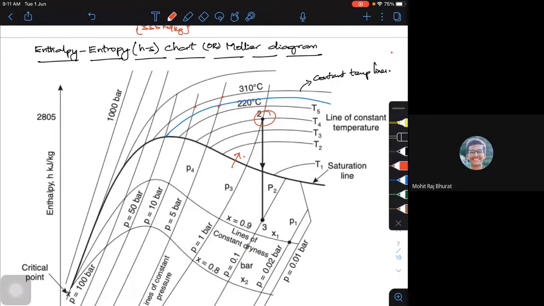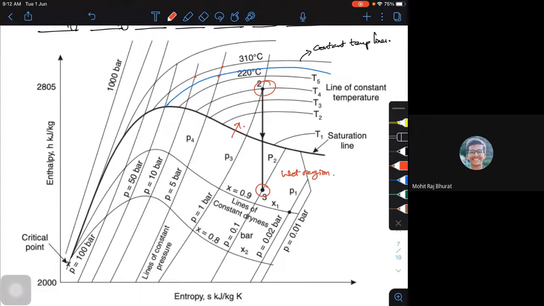Now, if I try to come inside, say I'm executing an isentropic process, so I will follow this particular path. I will draw a vertical line from 2 to 3. That means I'm entering a wet region. Look at this, I'm going to enter a wet region here.